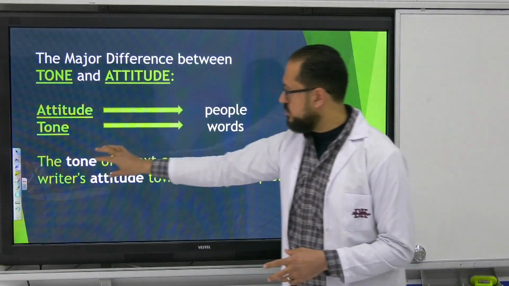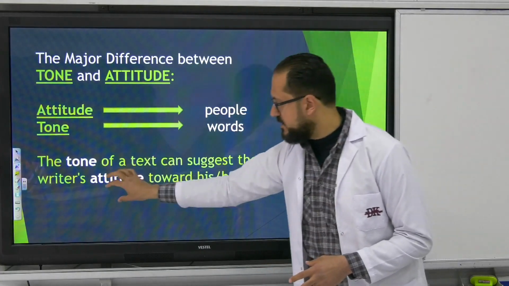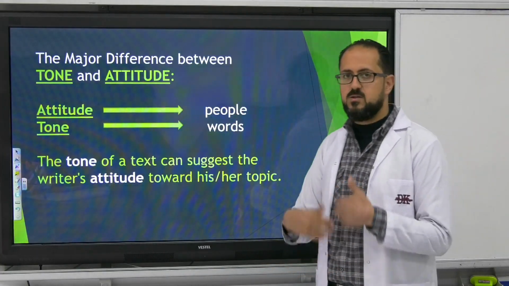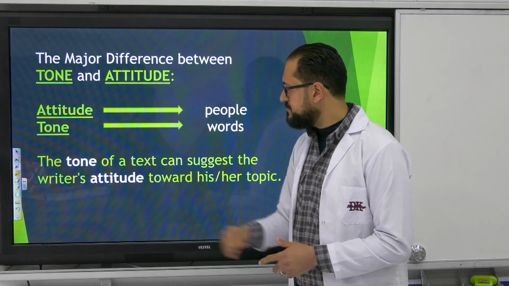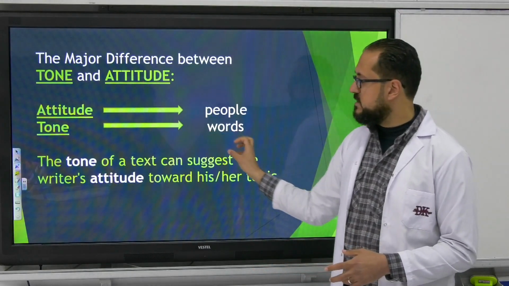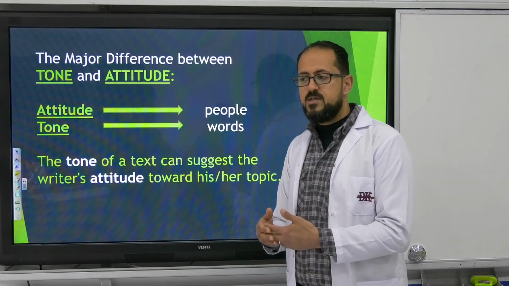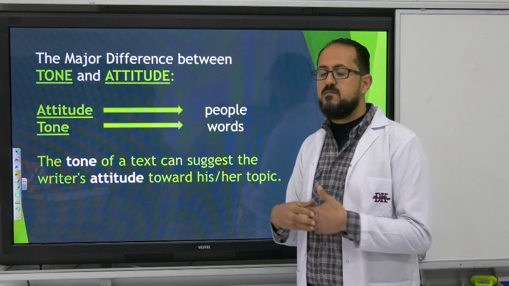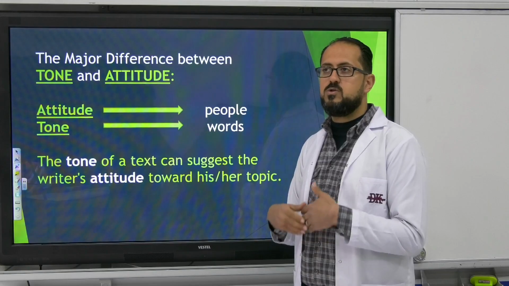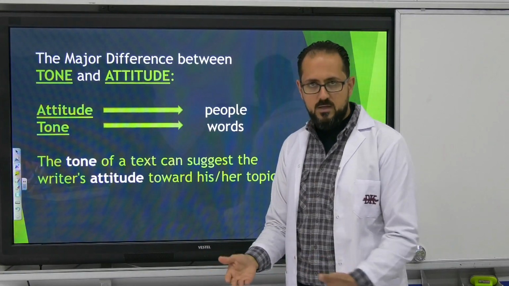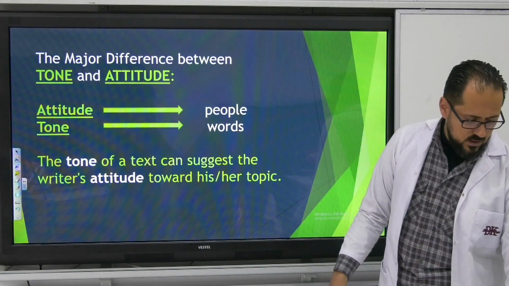So we have the tone, which is about the words, and we have the attitude, which is about the people, I mean the character or the author. The tone can suggest the attitude, the writer's attitude. So if you look at a word, this word can suggest or convey the meaning that the writer wants to reach. So this is the meaning of these two words.